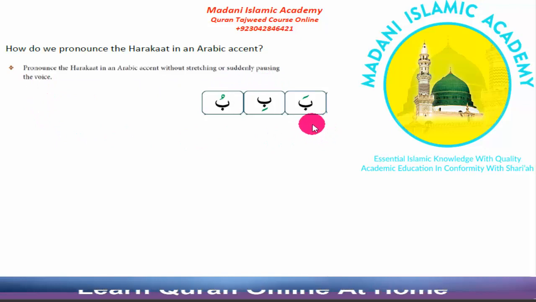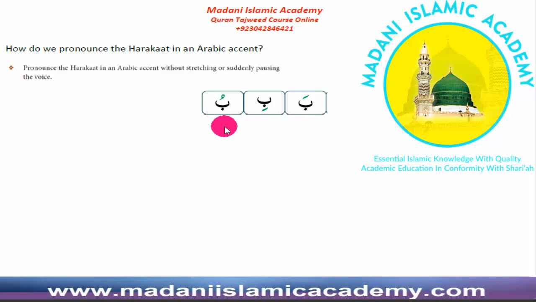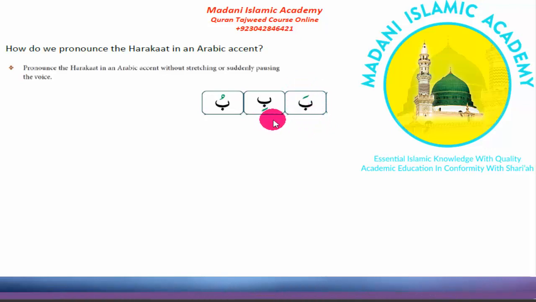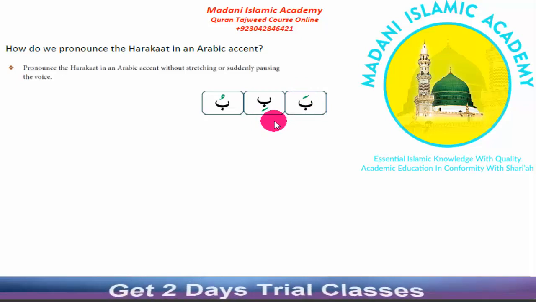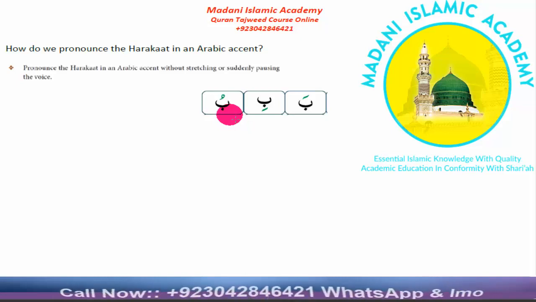Let's see the example of harakat. These are the examples of harakat. This letter has harakat on it, this letter has zabar, this letter has harakat below it, this letter is called mutaharrik letter. This letter has harakat pesh on it or above it, this letter is called mutaharrik letter. These are the examples of mutaharrik letter.